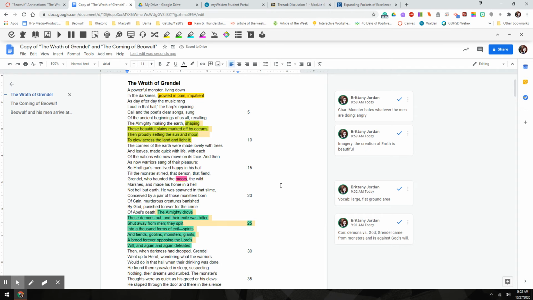Okay, and so that's basically what I want you guys to do for each page that we work with for Beowulf. Okay, and don't forget that you also have those Edpuzzles that will help you work through those annotations too.